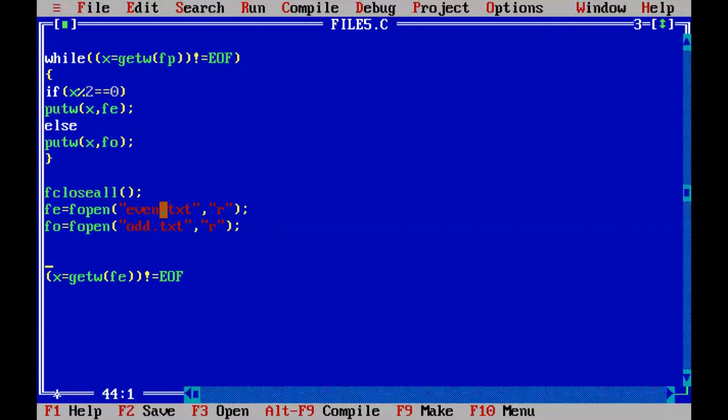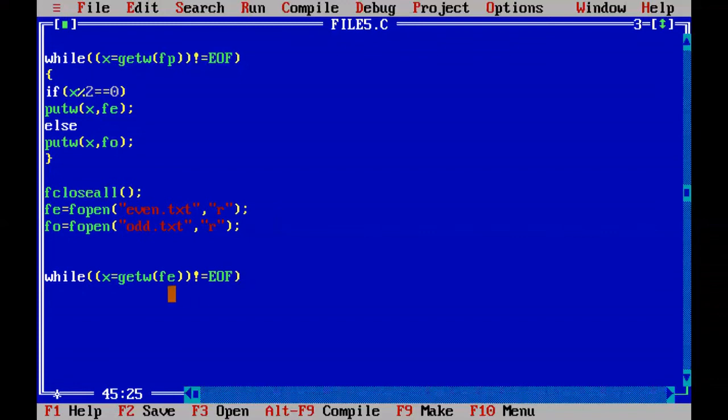So for repetition of the getw, write the while loop. The while loop will iterate getw as long as the result is not equal to end of file. See, for the first time the loop will call getw, which reads one integer from fp and stores it into x, and that integer is not equal to end of file.